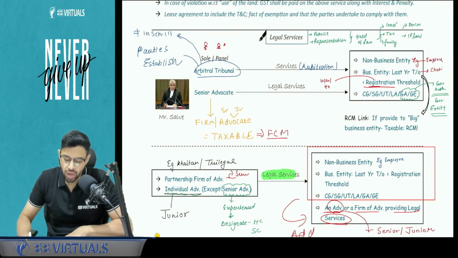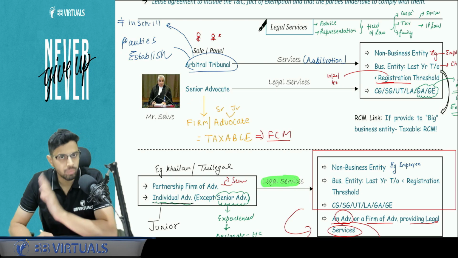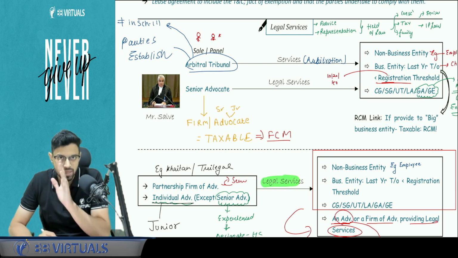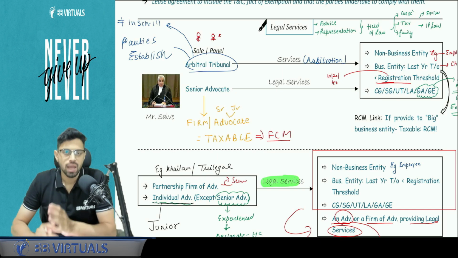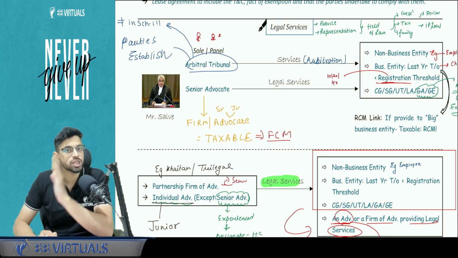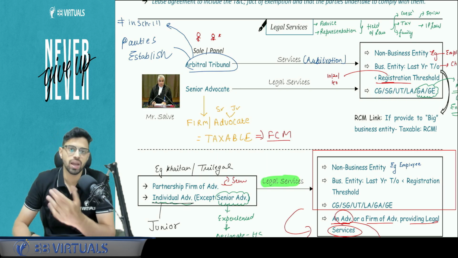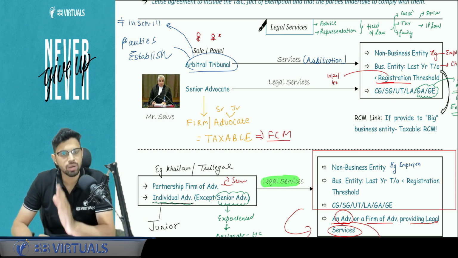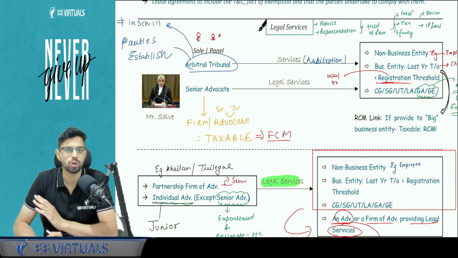So let's talk about arbitral tribunal and senior advocate. Now arbitral tribunal is not like a normal tribunal like a company law tribunal. There is an inherent difference, and this kind of doubt crops up. Why? Because with respect to the tribunal, we have covered Schedule 3, that is not a supply. Then the question comes: if it is not a supply, then why are we analyzing exemption? So understand, arbitral tribunal services can be taxable, subject to this exemption that we are talking about.